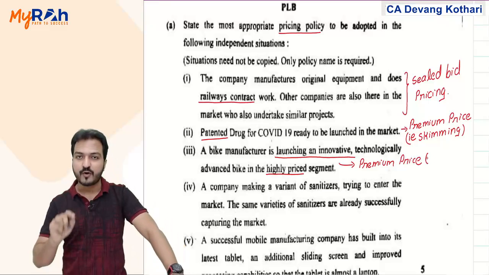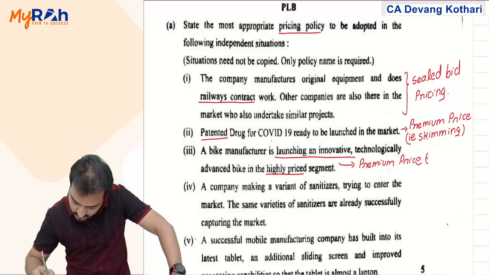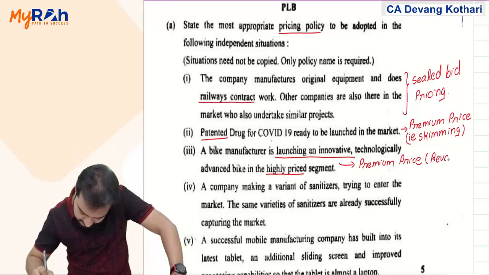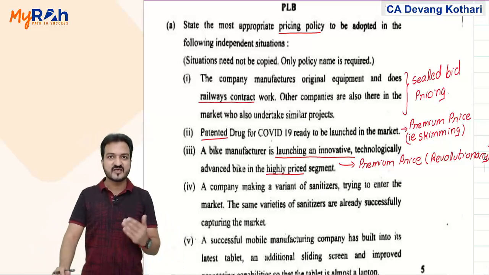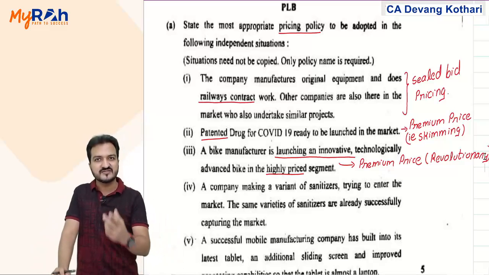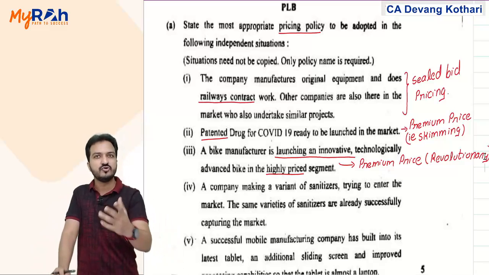Premium price because the product that you are launching is like a revolutionary product. Premium price, not like skimming. Premium price because your product is a new innovation. It is a revolutionary product.